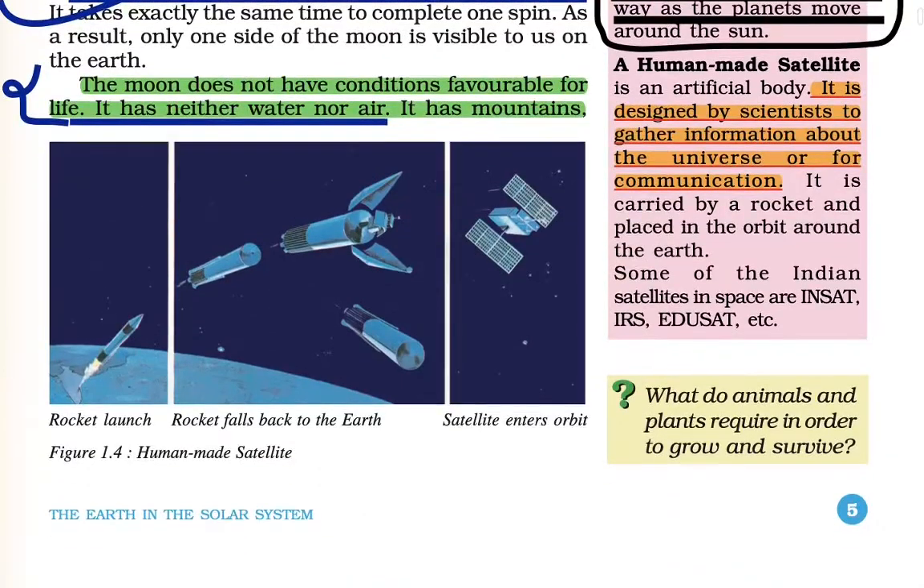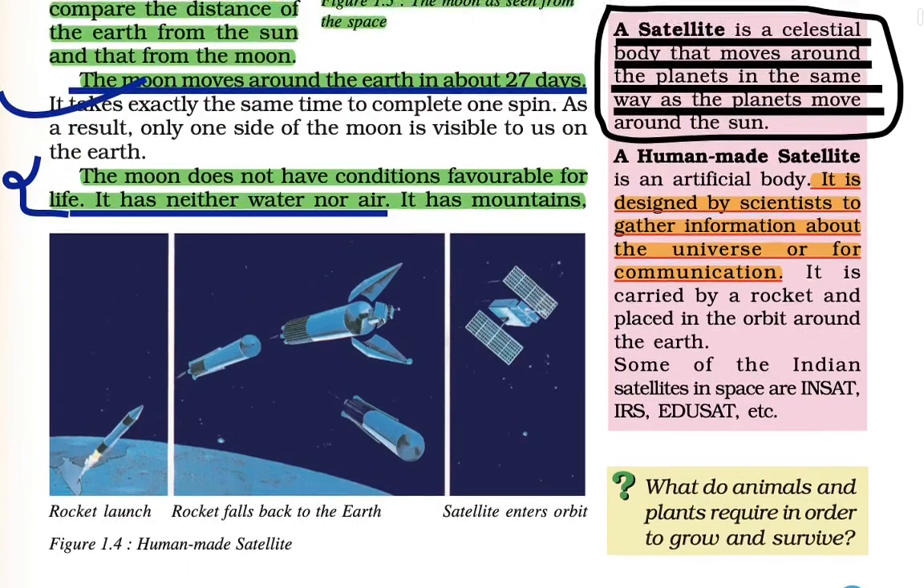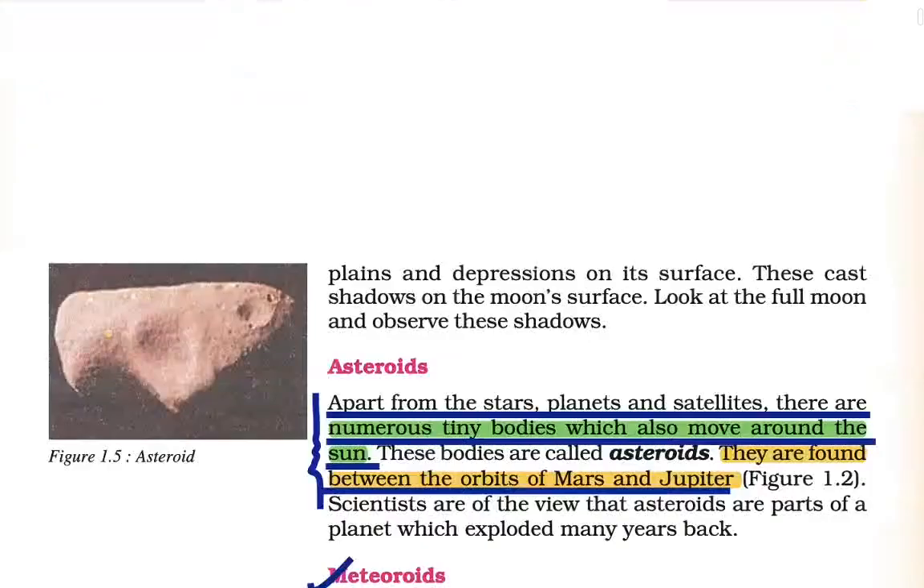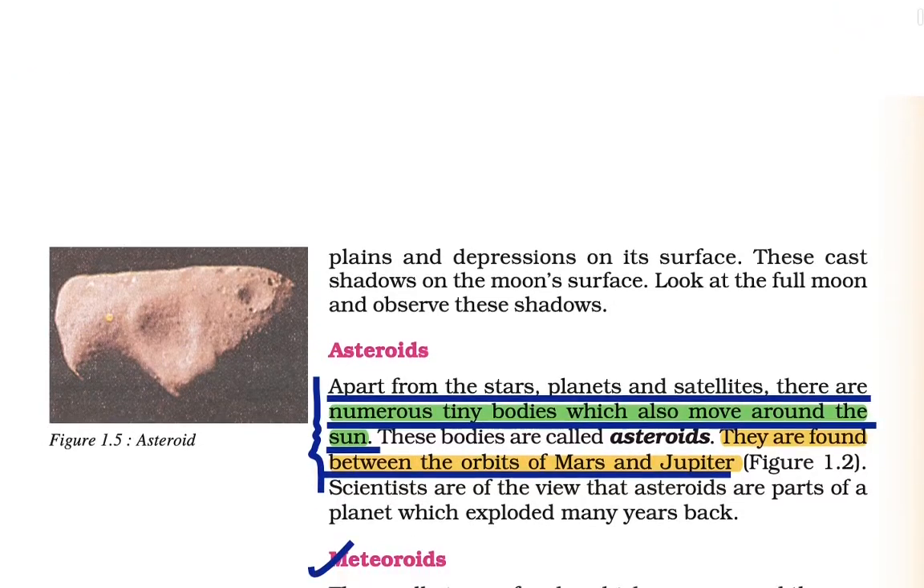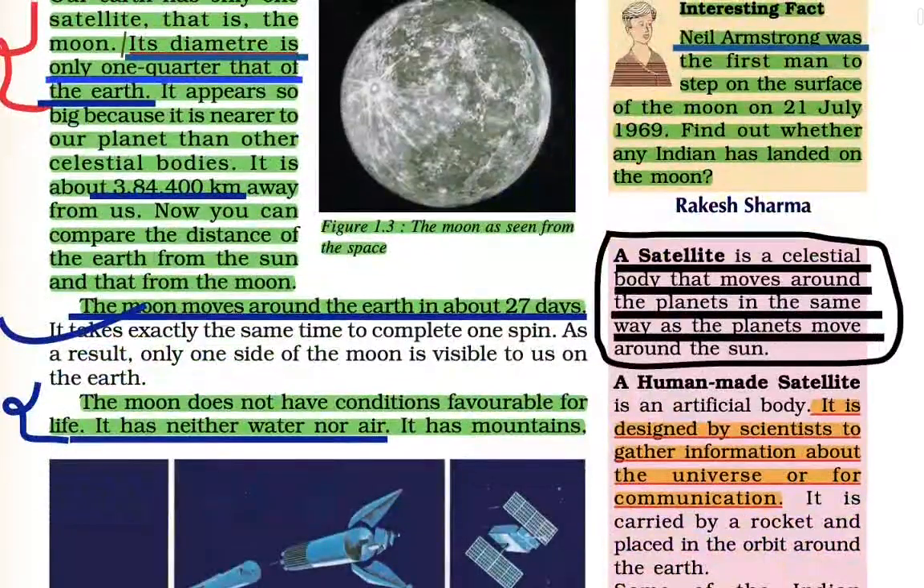The moon does not have conditions favorable for life. It has neither water nor air. It has mountains, plains and depressions on its surface. They cast shadows on the moon's surface, and when we look at the full moon we can observe these shadows.